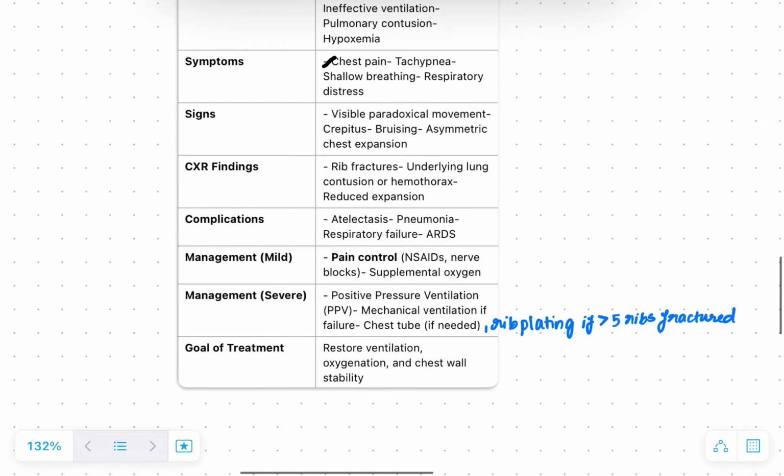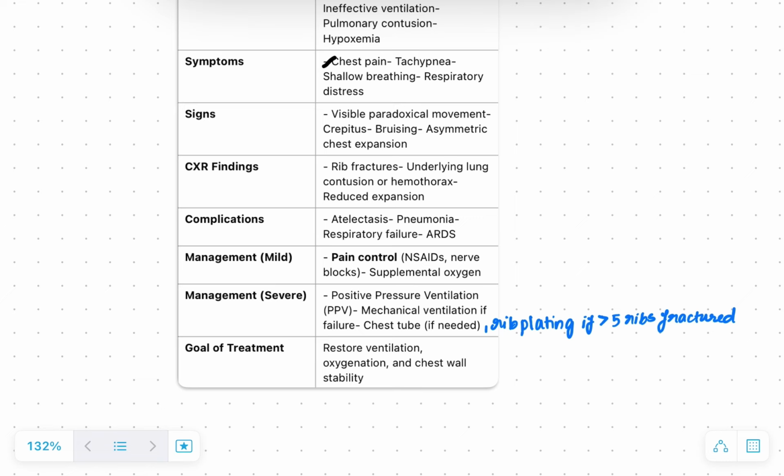So the treatment can be both medical and surgical management. In mild cases pain control by NSAIDs and nerve blocks can be given, and supplemental oxygen should be given. In cases of severe flail chest, positive pressure ventilation can be given, and mechanical ventilation if there is any respiratory failure, and a chest tube can be needed. And surgically we can do rib plating if more than 5 ribs are fractured and there is respiratory failure and there is need for continuous ventilation.